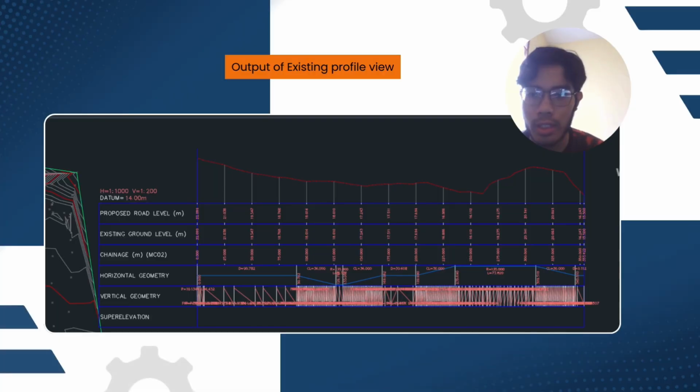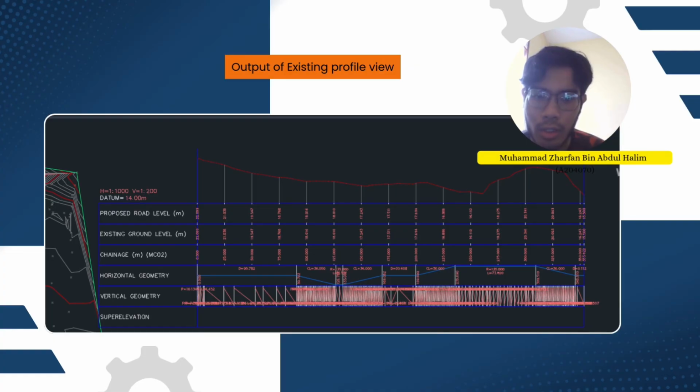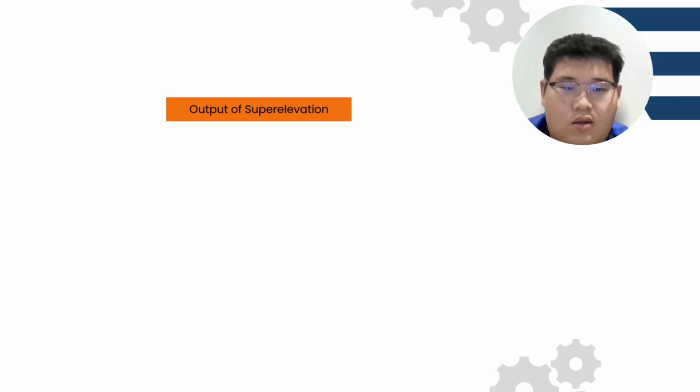So for this slide, it shows the output of the existing profile view. This profile view shows the existing ground profile. From the table, we can see the existing ground profile band is referred to elevations. The horizontal geometry band is also curve. It shows the curve and tangent above. The proposed profile band is our design profile.